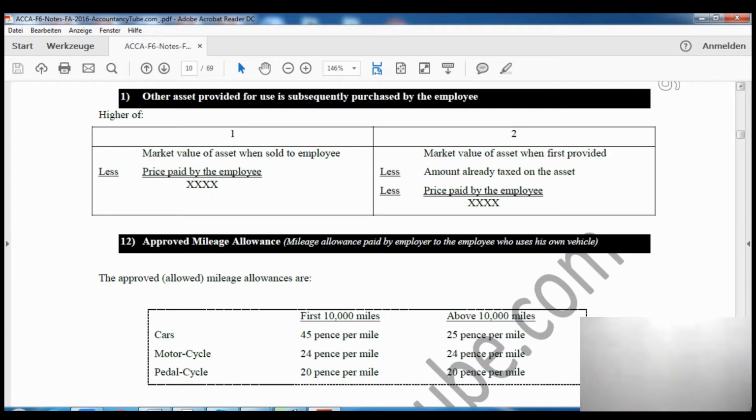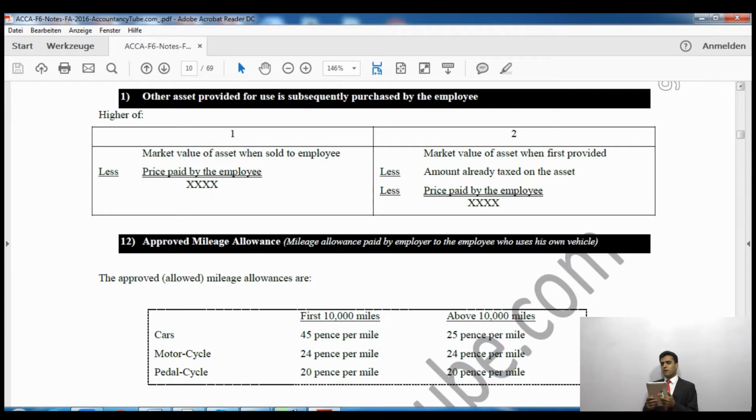Now the benefit will be higher of, first case we'll take the market value of the asset when sold to employee. Now we'll take the market value when we are selling it to employee. We'll go to the market and see what the market price is, and what we have to deduct is what is paid by the employee himself. Now say for example, I will assume I'm employee, so if accountancy tube gives me this iPad, say for example, and it says that you can use it, now what I will have to do is, because this is other asset, I will take 20% market value of that. Alright, so that will be included in my benefits.